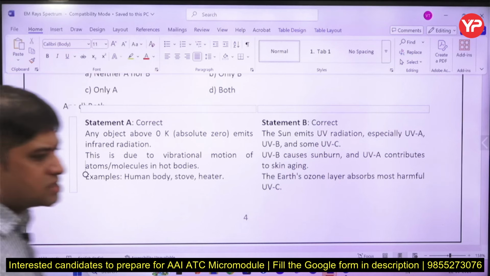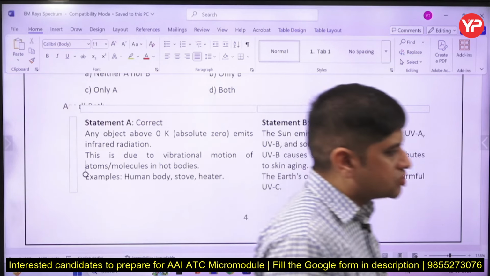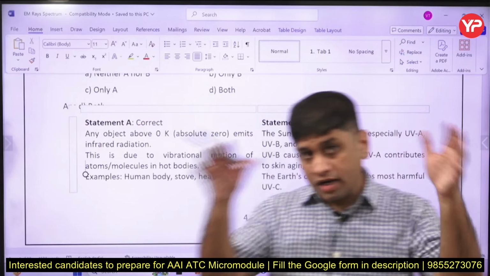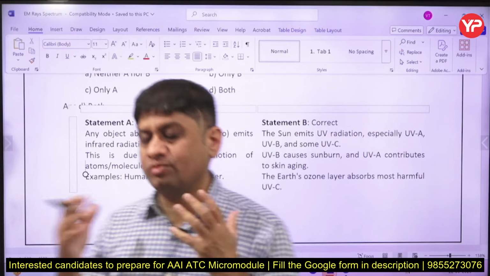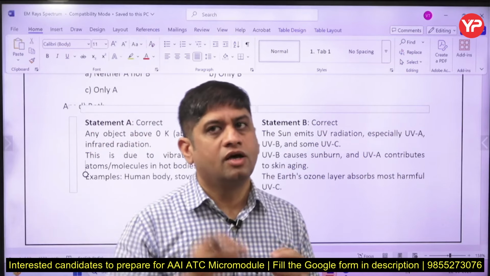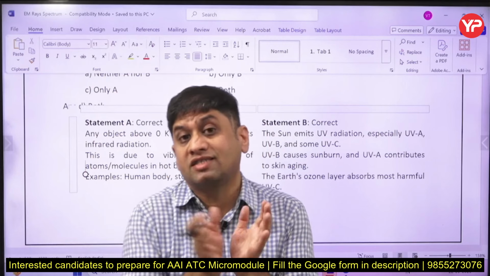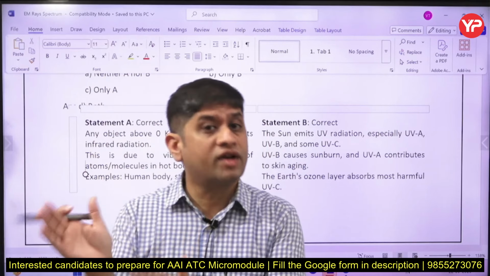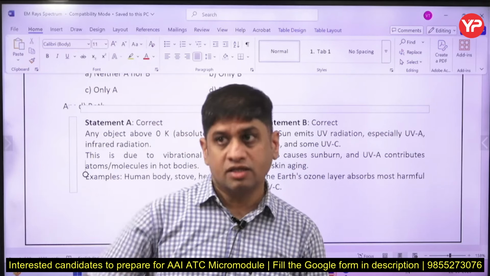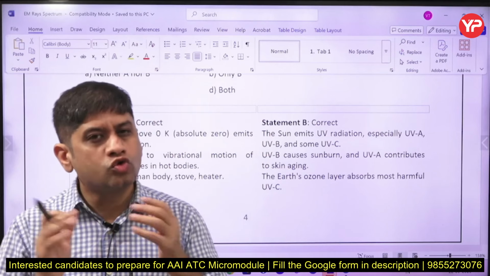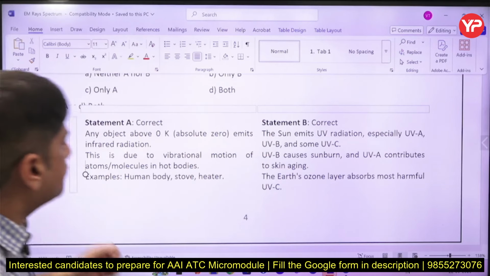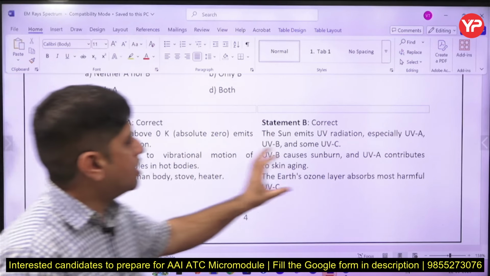Ultraviolet radiation. You must have heard that the ozone layer in the stratosphere protects human beings from the ultraviolet radiation of the sun. So ultraviolet radiations are emitted by the sun, and those ultraviolet radiations are then converted into infrared radiations, right, once they come through ozone. So ozone protects us from the harmful ultraviolet. And why are ultraviolet rays harmful?